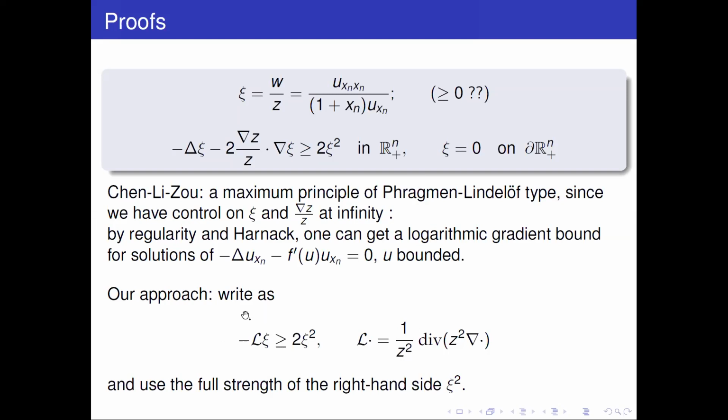And then we're going to try to use this divergence form inequality and in a sense also use the full strength of the fact that we have xi squared, a power bigger than 1, on the right hand side. So this is much more than just saying the right-hand side is positive, right? Because it is the super solution itself with the power. Of course, one needs to be careful because the weight here, the z, is essentially u_xn, and it can be both infinite or close to 0 in the domain. So this z is strictly positive.